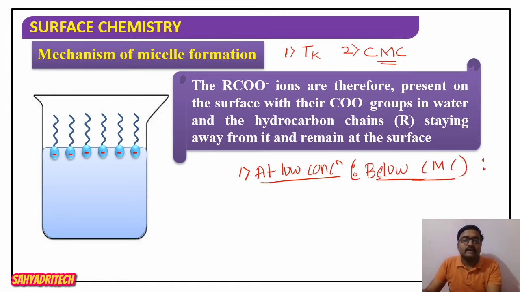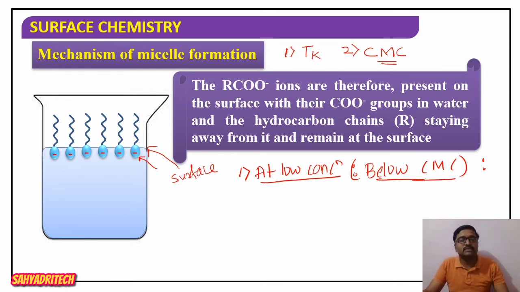At low concentration, what happens? All soap molecules will be present only on the surface of the water. They are aligned only on the surface of the water, such that the head part is immersed in the water, while the tail is projecting away from the water.